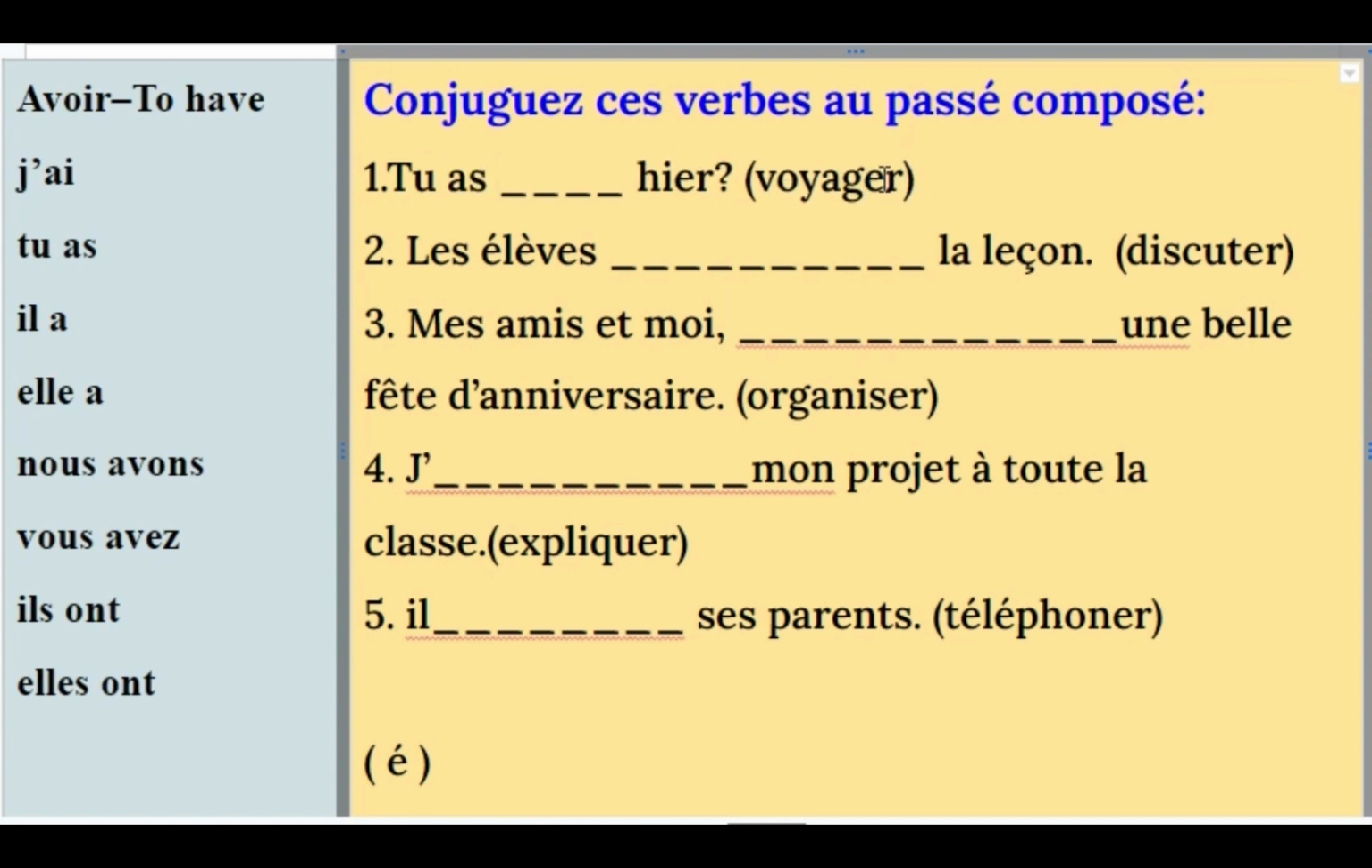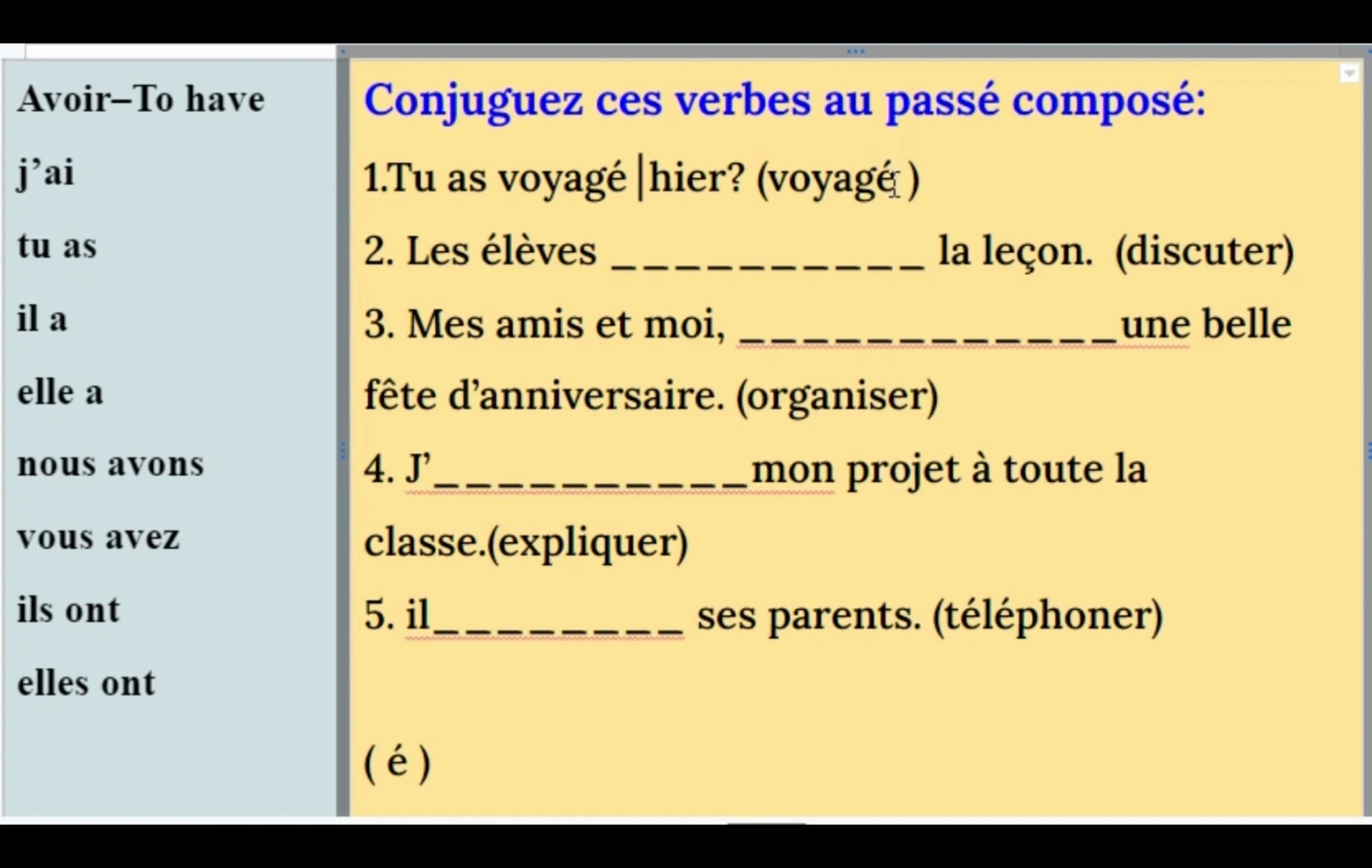Then how do we get the participe passé of these er verbs? We simply have to remove the er and put e accent aigu. For that purpose, I have left one e accent aigu down here, so it can be easier for me. So here we are going to put e accent aigu. So it's going to be tu as voyagé. Tu as voyagé hier. Did you travel yesterday?